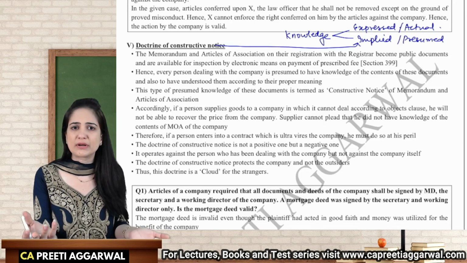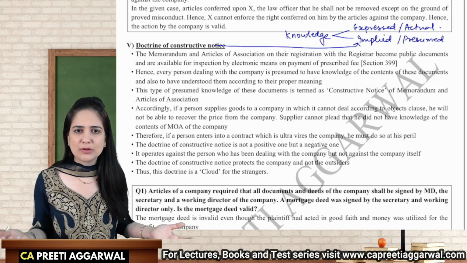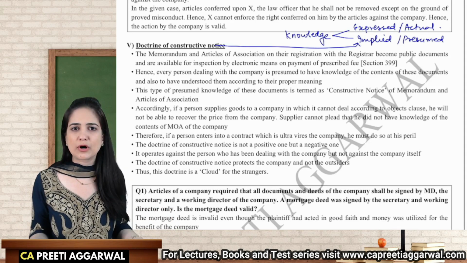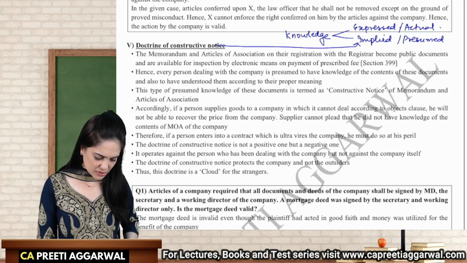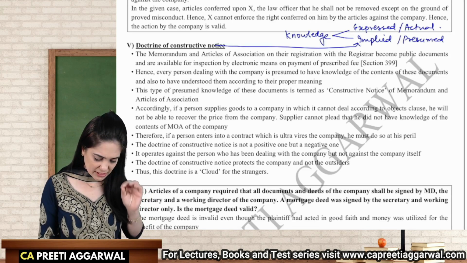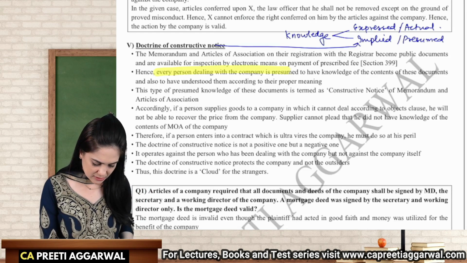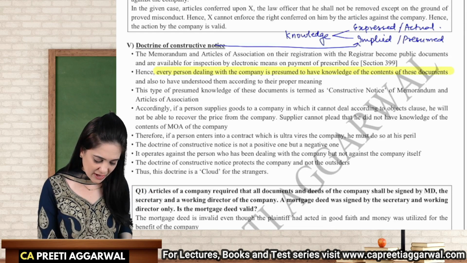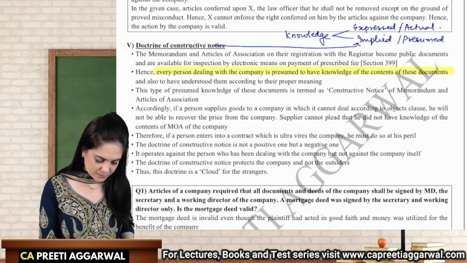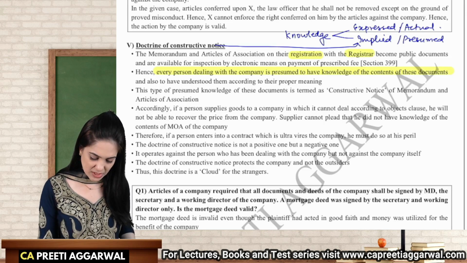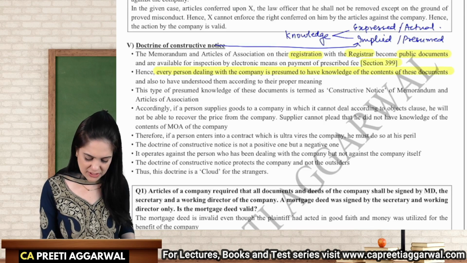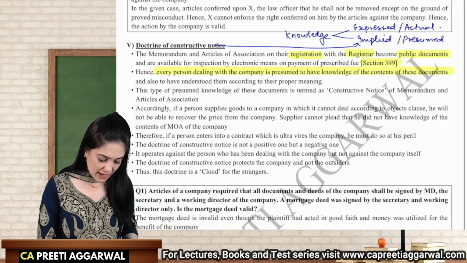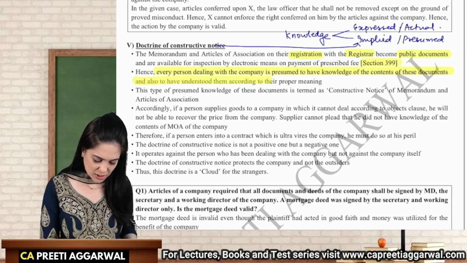It is a public document. It is available in the public domain. You are supposed to read the document before entering into contract. That is the doctrine of constructive knowledge. Let us quickly go on highlighting the keywords. Every person is presumed to have knowledge of the contents. Why? Because they are registered with the ROC. They become public documents. They are open for inspection. Section 399. Everyone dealing with the company is presumed to have knowledge and also understood them.